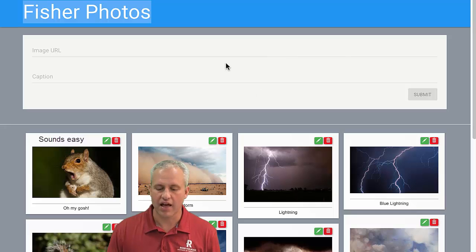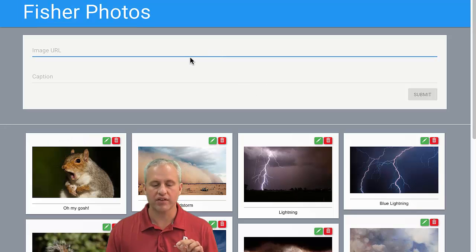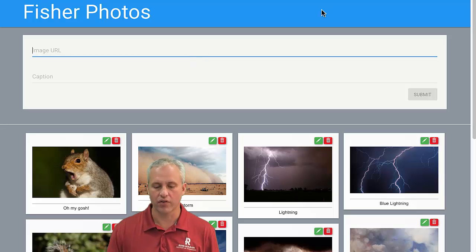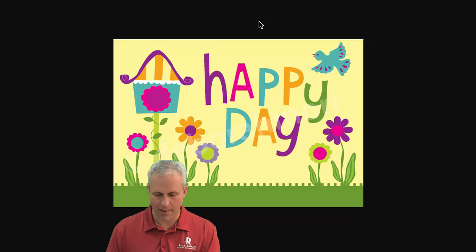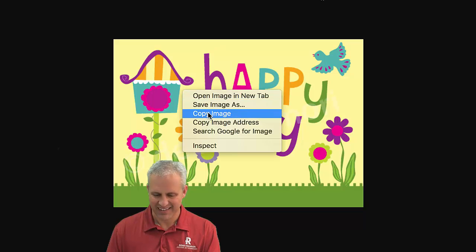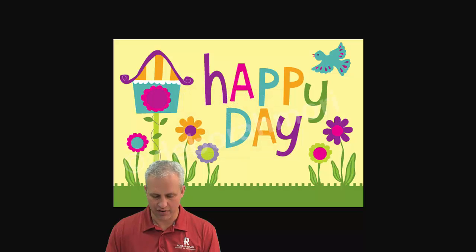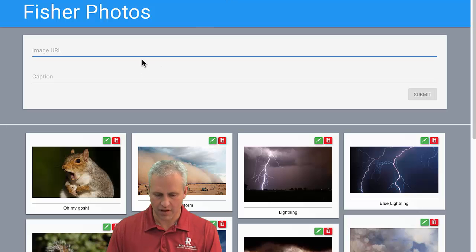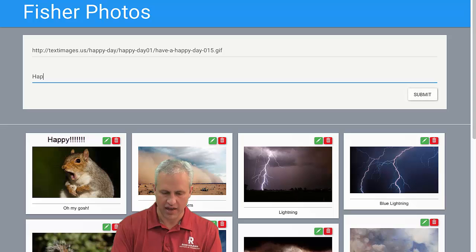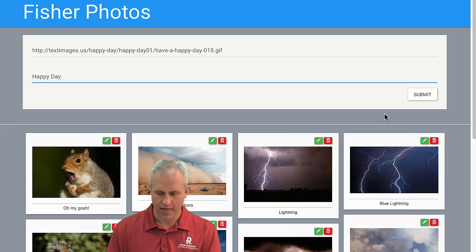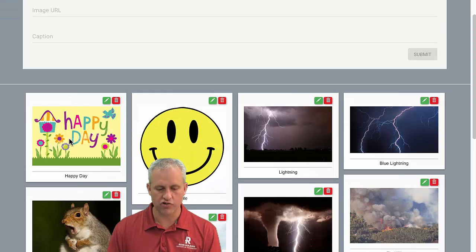But the idea of this lab is that you can put in images that already exist on the web. So not doing upload, just existing images on the internet already. For example, I'll just open up another tab here. I'll do a search for happy day. I don't know why. I guess I'm just in a good mood today. So I'll grab that URL from the top. And I'll put this on as happy day and submit it. And you can see it shows up.